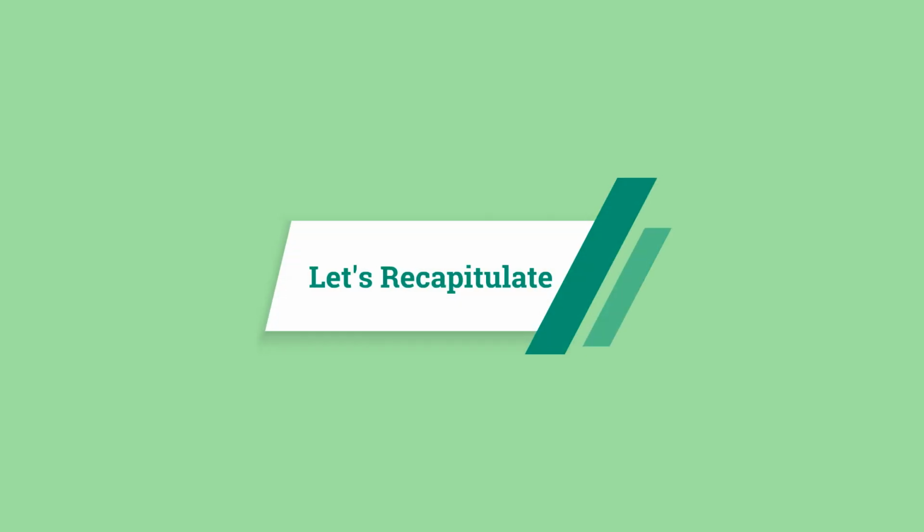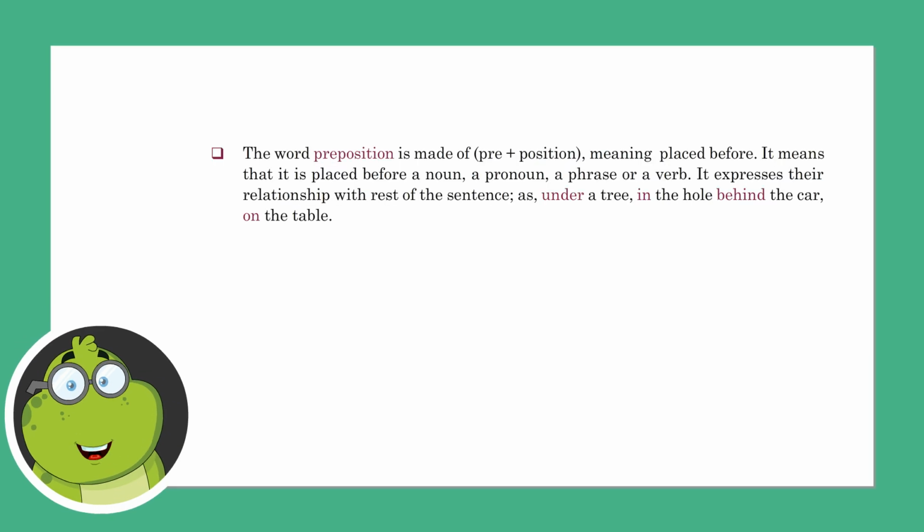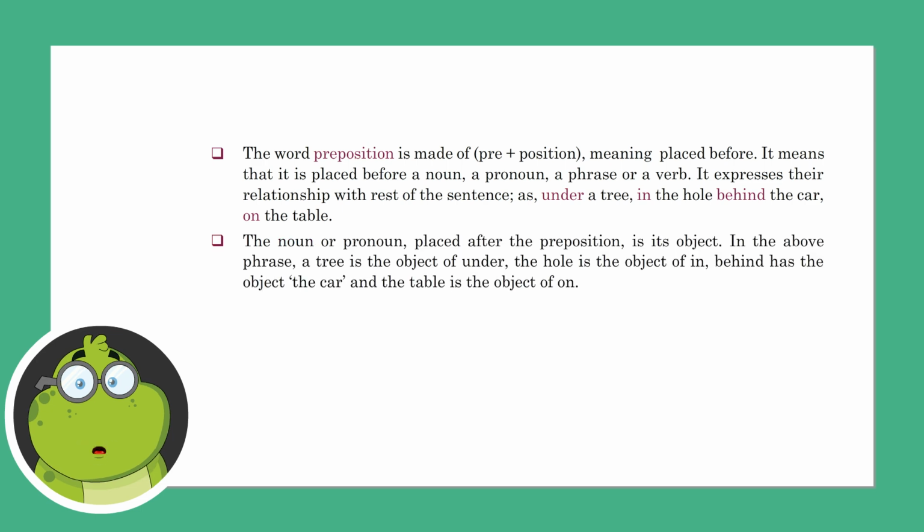Let's recapitulate. The word preposition is made of pre plus position, meaning placed before. It means that it is placed before a noun, a pronoun, a phrase or a verb. It expresses their relationship with the rest of the sentence, as under a tree, in the hole, behind the car, on the table. The noun or pronoun placed after the preposition is its object. In the above phrases, a tree is the object of under, the hole is the object of in, behind has the object the car, and the table is the object of on.